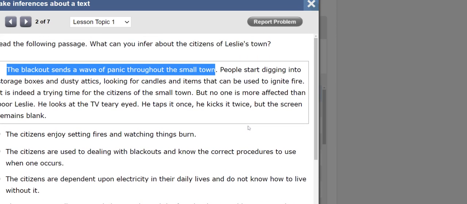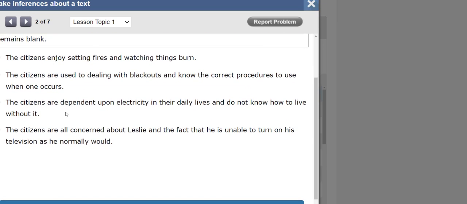Let's remember that the question is, what can I infer about the citizens of Leslie's town? Letter C, the citizens are dependent upon electricity in their daily lives and they do not know how to live without it. Yeah, that's true. Yeah, they are dependent upon electricity. And when there is a blackout, they don't know what to do. They start quickly digging into stuff, trying to find things to light a fire, a light, some kind of light.